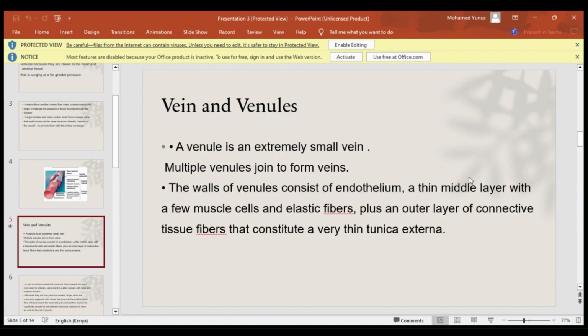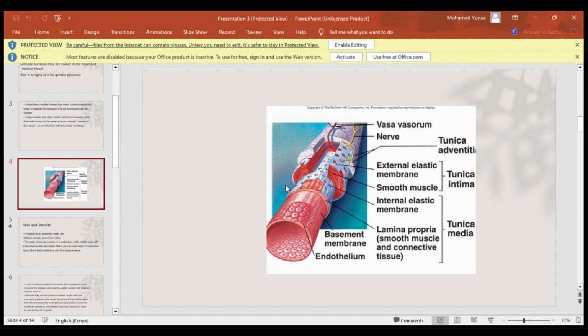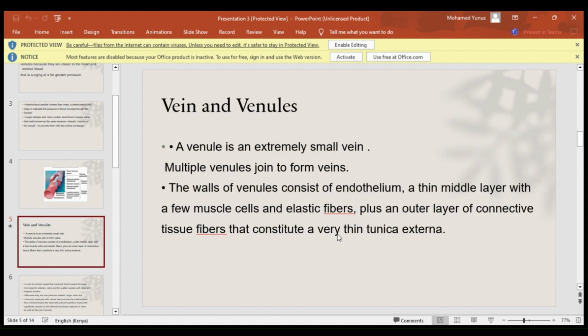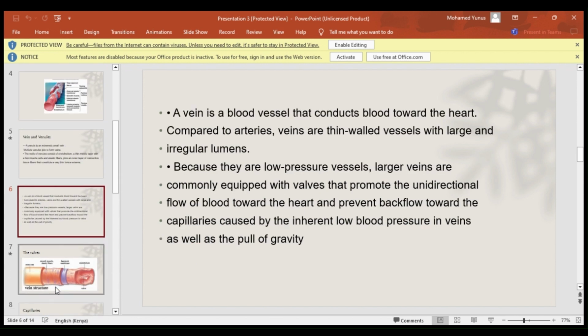Then we are also told there is a thin middle layer with a few muscle cells and elastic fibers. Here are the smooth muscle and the elastic fibers. Then there is an outer layer of connective tissue fibers that constitute a very thin tunica externa.